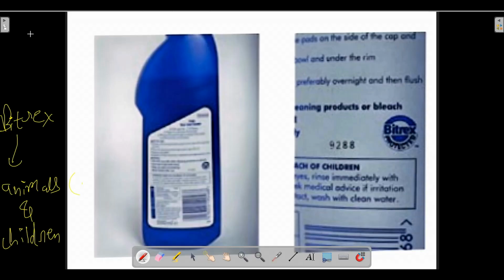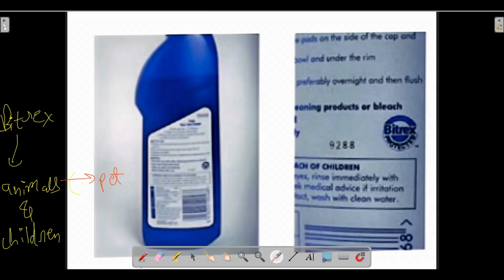So in order to protect pet animals or children from drinking the toilet cleaner accidentally, Bitrex is put in it.